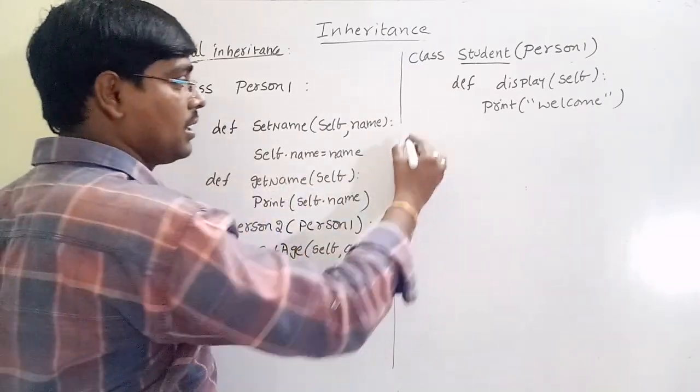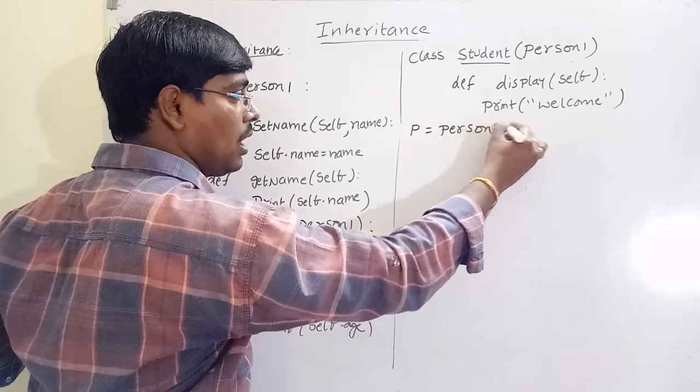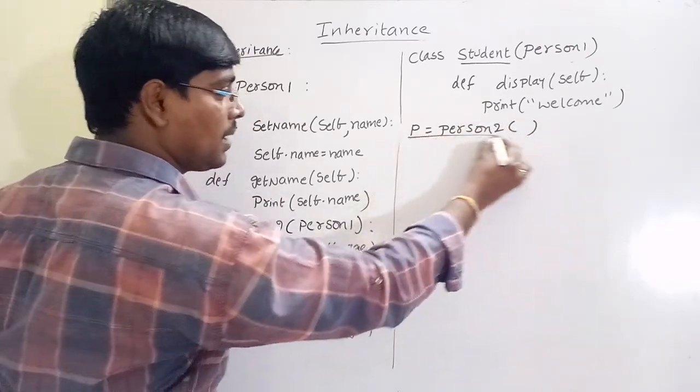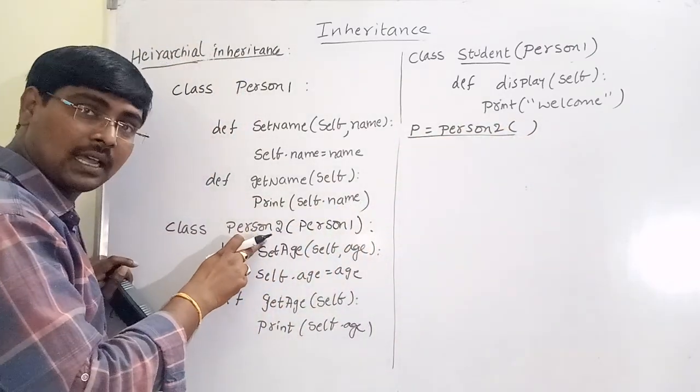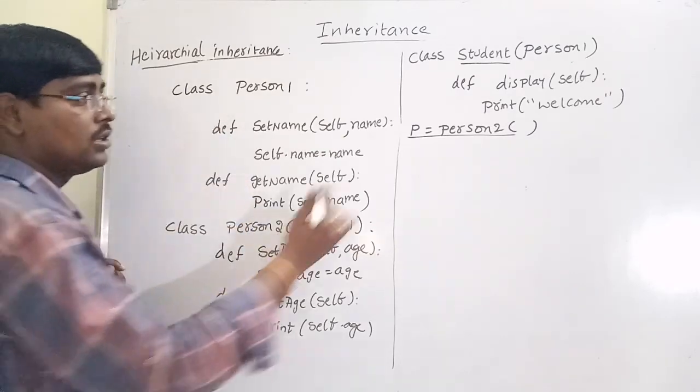I am writing, suppose, P is equal to person 2 of. What do you mean by this? I am creating an object for this class. By using this object, I can access these two and these two.